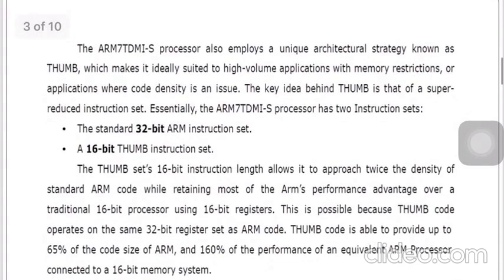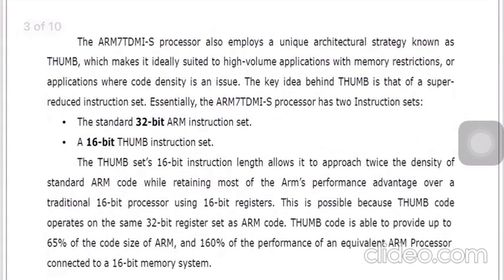So the ARM7 TDMI-S processor also employs a unique architectural strategy known as Thumb. We have already studied what Thumb architecture and ARM architecture are, right? Thumb supports 16-bit instructions, where you can write code using a 16-bit instruction rather than a 32-bit instruction. We can easily write that in Thumb so that the instruction size will be less, even the program size